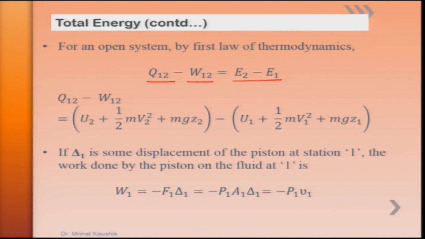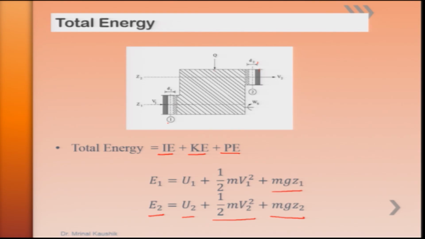Therefore, as we assumed, a fluid mass pushed by a hypothetical piston moves a small distance d1. With the definition of work, if the force applied is F1 moving this distance d1, then the force F1 applied at section 1 is minus P1 A1, where A1 is the cross sectional area at this zone.